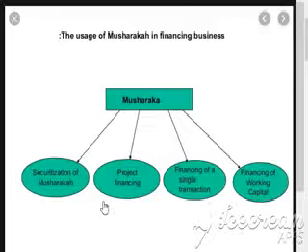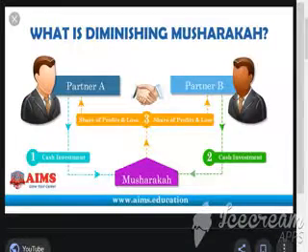And lastly, in this chapter on musharaka, the diminishing musharaka is discussed. In the diminishing musharaka, the bank and customer participate in an asset, for example, a home. For example, the customer pays 20% of the amount and the bank pays 80%.